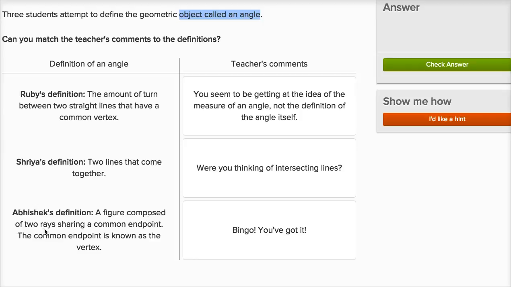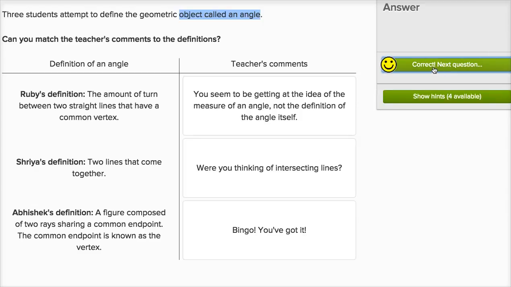A figure composed of 2 rays sharing a common endpoint. The common endpoint is known as the vertex. Yep, that's a good definition of an angle. So Abhishek got it this time.